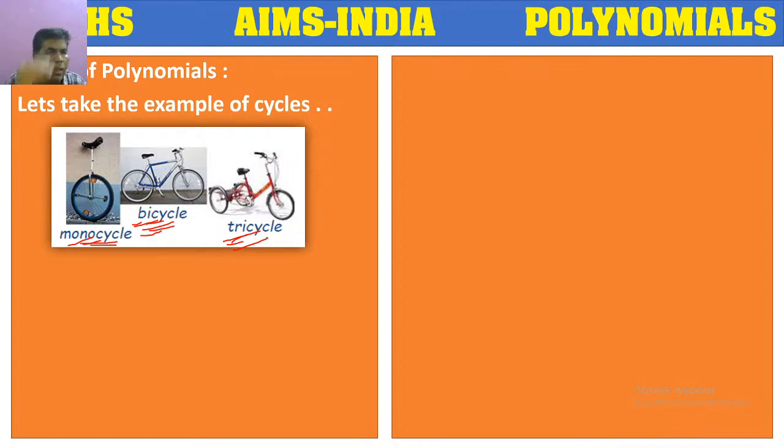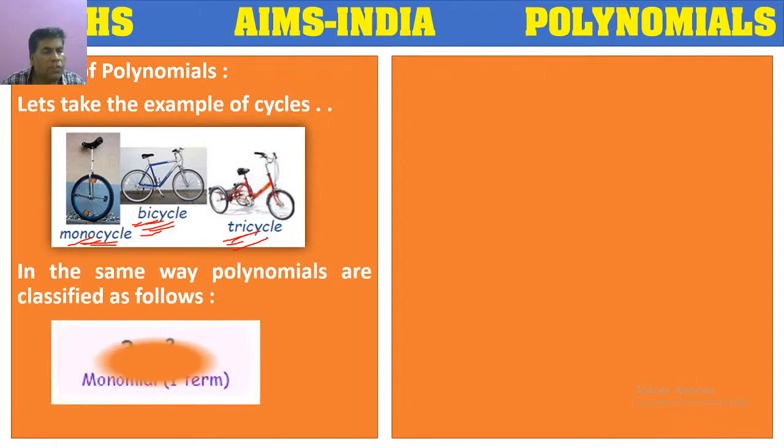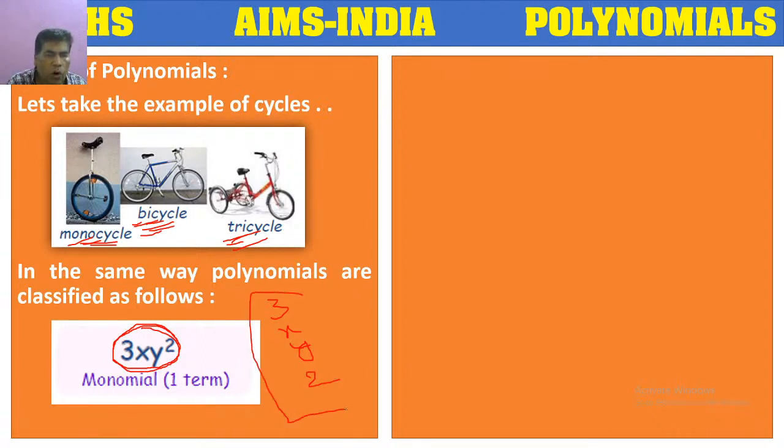In the same way, polynomials also, basing on the number of terms, are classified into some types. So here we are having a term 3xy square. Here actually we have one constant, x is one variable, y is another variable, 2 is the exponent. Here we are having 4 different numerical objects.